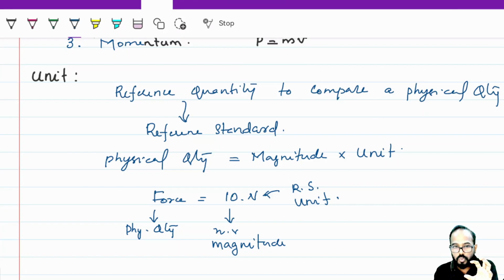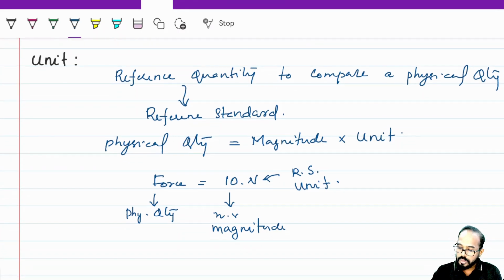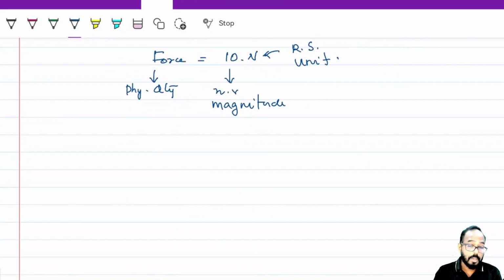So what is a physical quantity? If you are measuring a physical quantity, you are comparing it with a reference standard. So 10 Newton: force is a physical quantity, and 10 is the numerical value or magnitude multiplied with the standard reference. That means force of 20 Newton means 20 times you can include 1 Newton in that measurement. So now we will discuss measurement. We will discuss measurement in the next video.